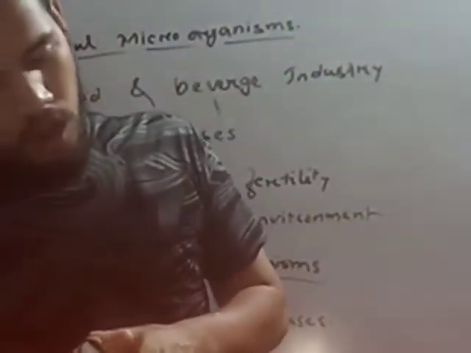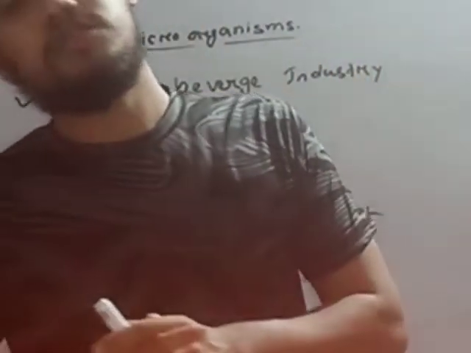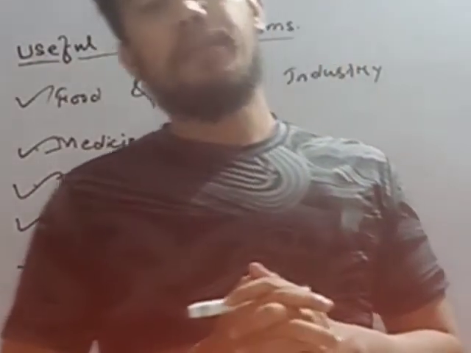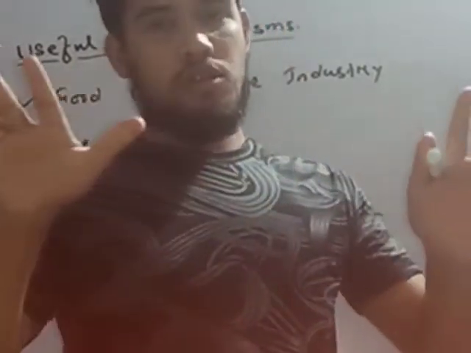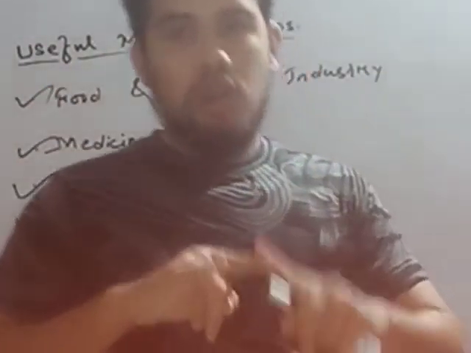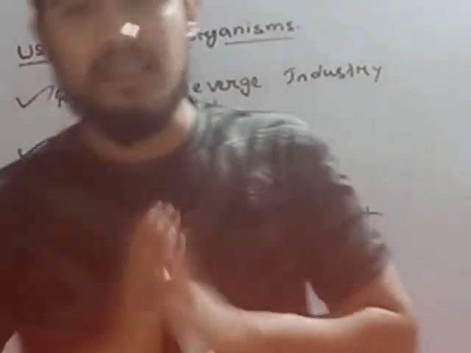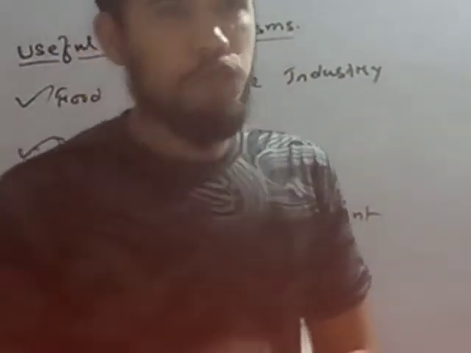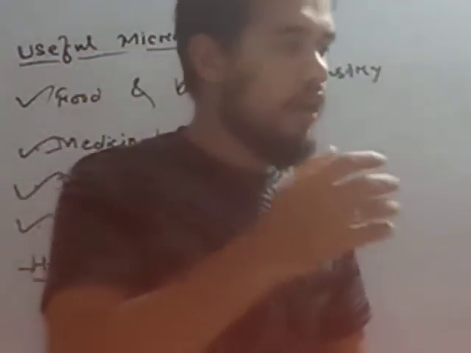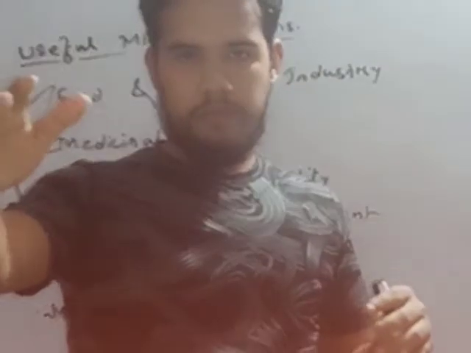Now in microbes causing diseases, communicable diseases are there. Now what are communicable diseases? Diseases that spread through air, water, food, or direct touch or direct contact. Like coronavirus is a communicable disease. If you sneeze or cough in front of another person, then it will spread by air.